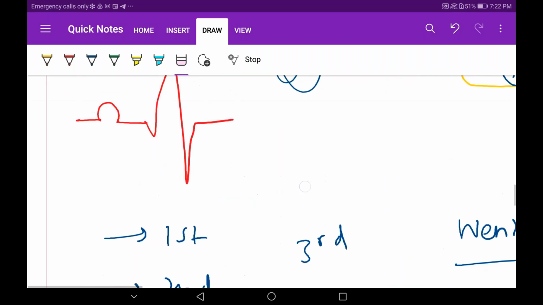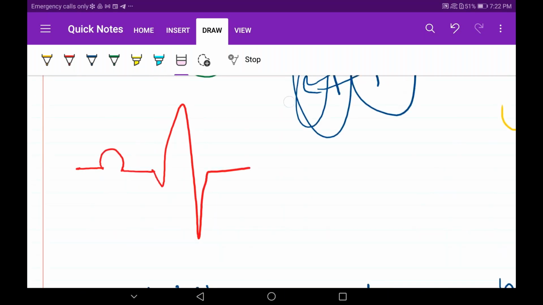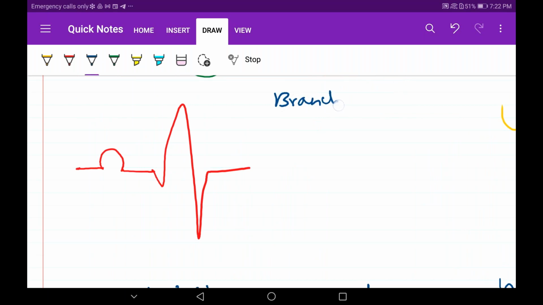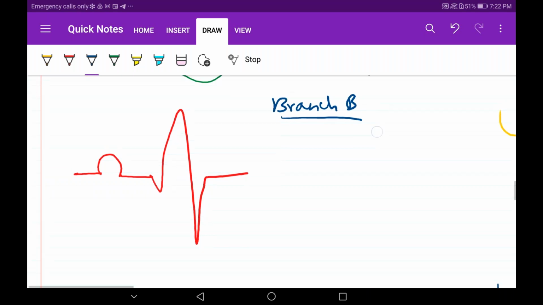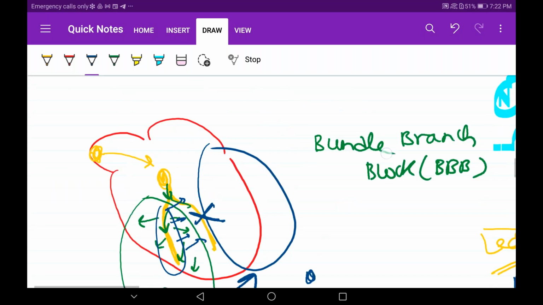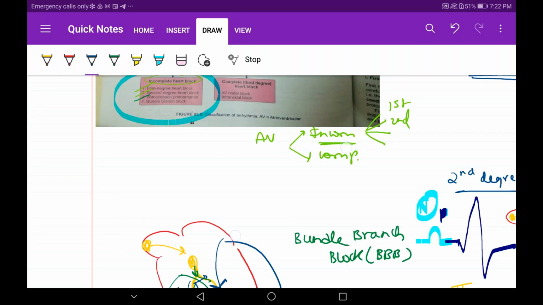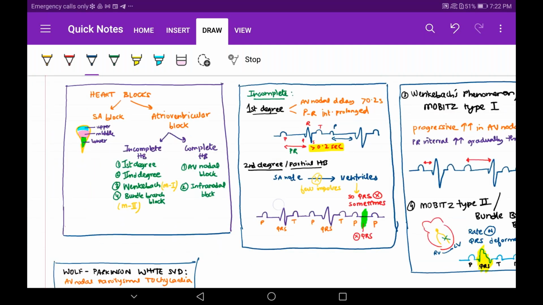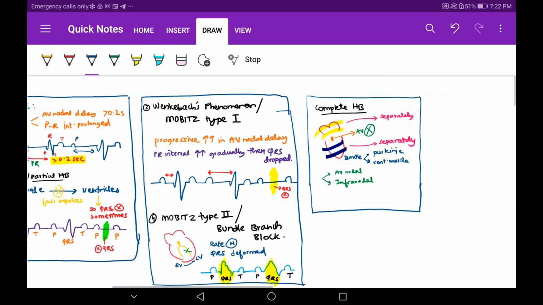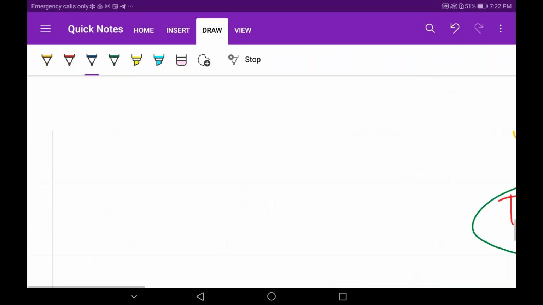I will clarify at the end, guys. Do not worry, let's just focus on our block. It's for the namesake, don't get confused with the names, just understand the concept. I have made the notes. If you're getting worried, I will show you for your satisfaction. I've made simplified notes for you. So where were we?